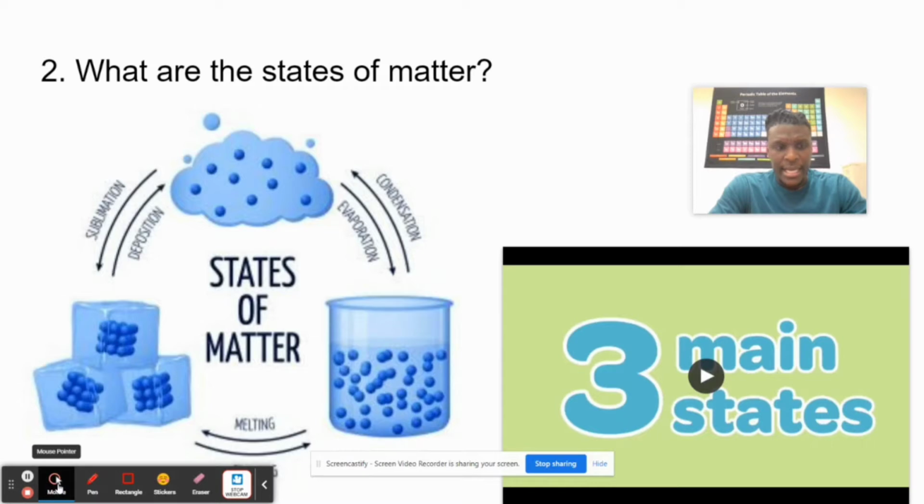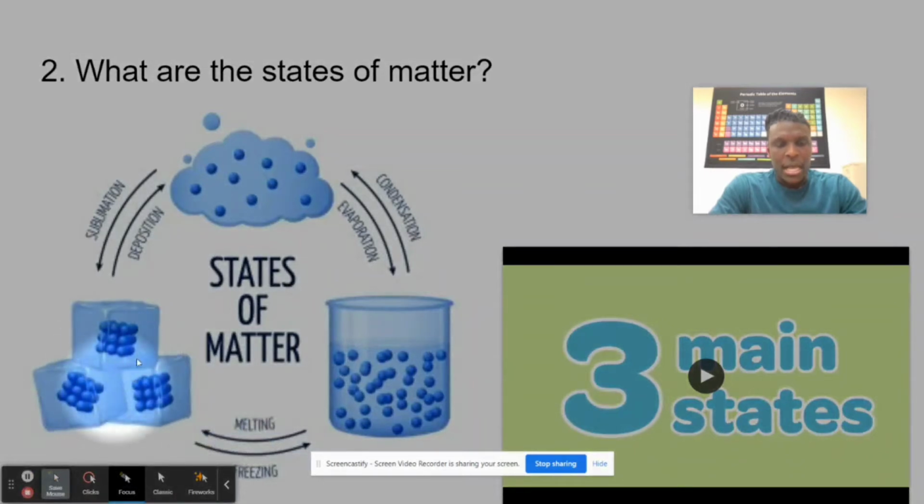Let's see if we can get a cursor to be pointing right here. Focus point. Right, look. Solid, you see that in the solid, the particles are arranged tightly. The particles are, put it this way, they are beside each other vibrating. Right. So in a solid, the particles are vibrating and they are held together tightly.